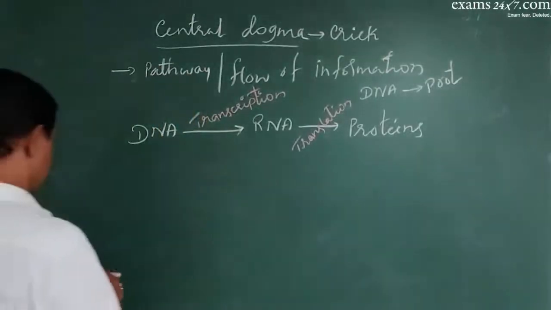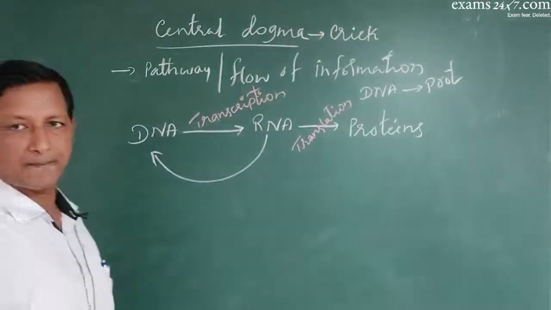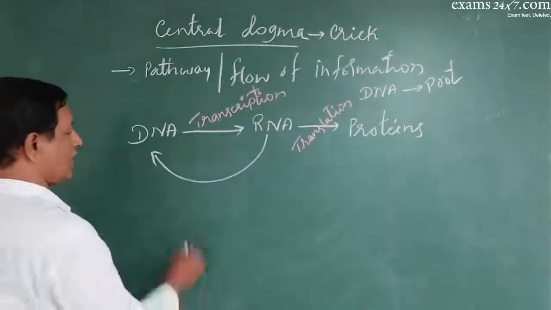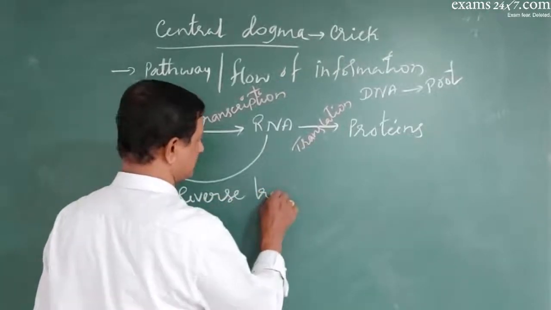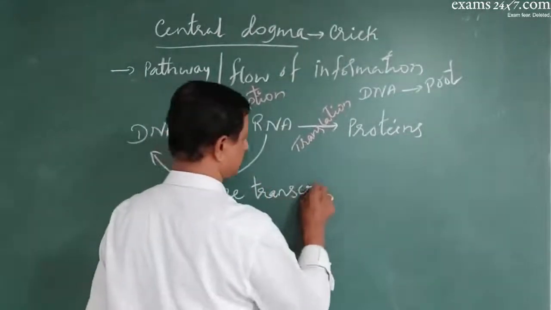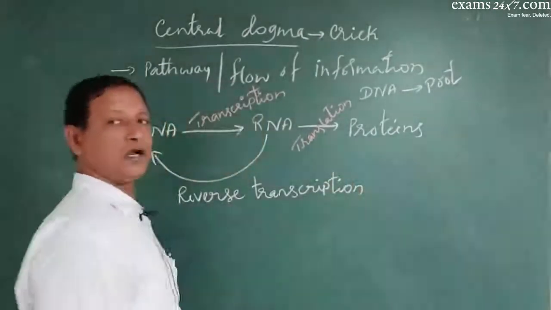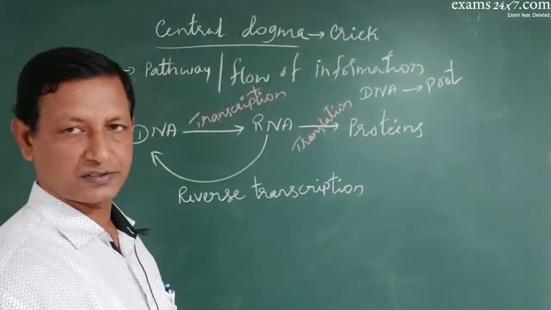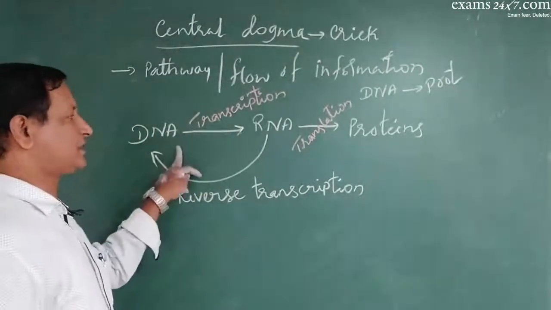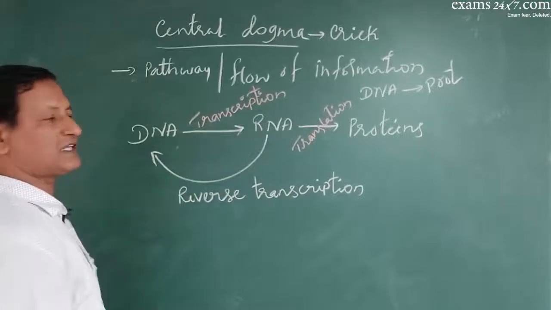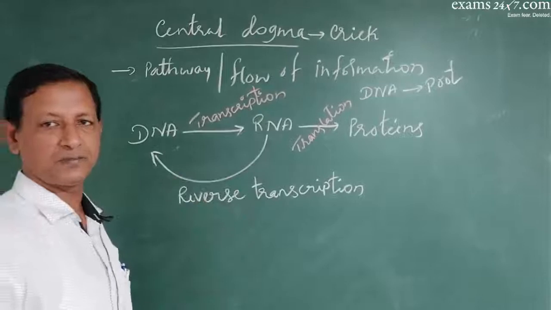Sometimes the RNA can produce DNA, and this process is called reverse transcription. What is reverse transcription? The process where the DNA is obtained from RNA. Transcription is the forward process. Reverse transcription is a reverse process, a backward process.